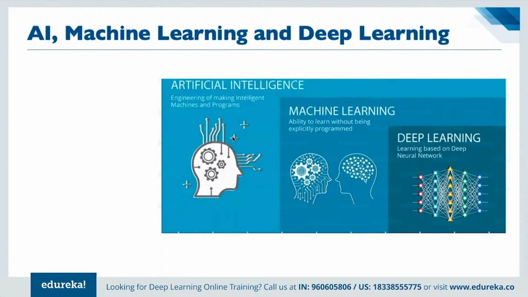Next, we have machine learning. Machine learning is simply giving the system the ability to learn without being explicitly programmed, just like the example we discussed just now. It's more or less the same way that we train any particular kid. How do we train kids? We ask, what is 2 plus 2? 4. What is 5 plus 5? It is 10. What is 7 plus 5? It is 12. Good. Now, when they sit in the exam, they get questions.